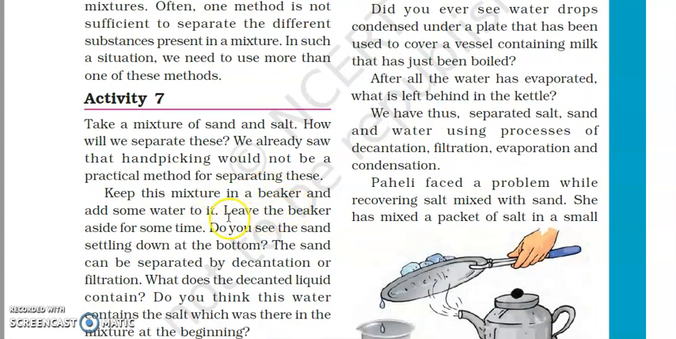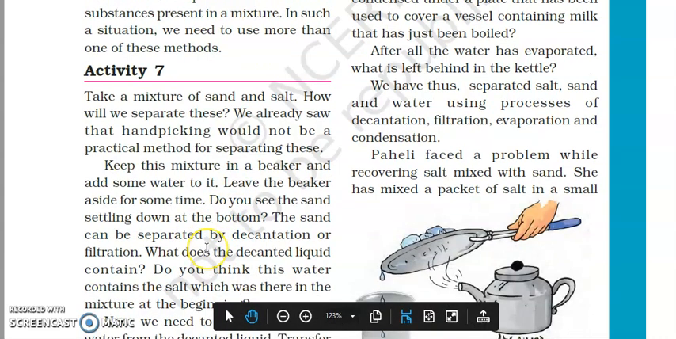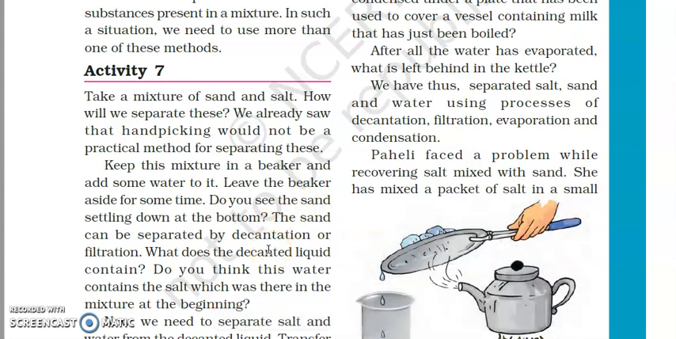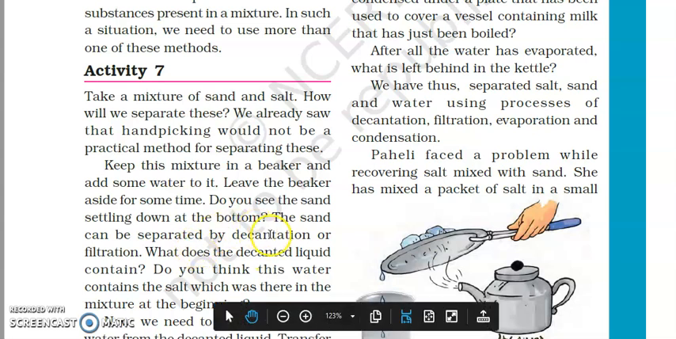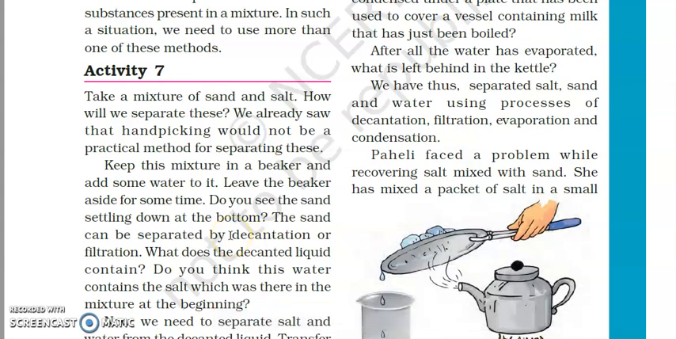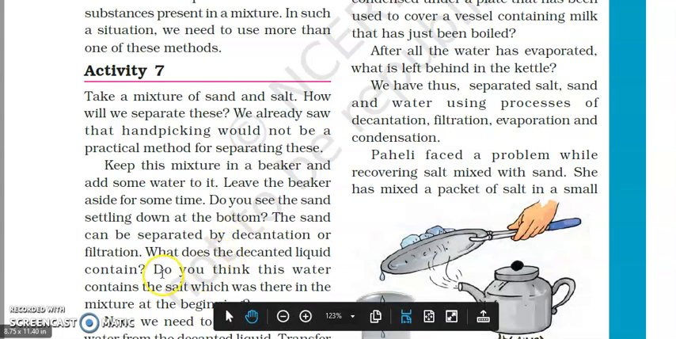You have to take a beaker or a vessel, add some water to it and mix this mixture into it. What will happen? As we know that salt is soluble in water, but sand is not. So sand will settle down. That is sedimentation. And then we will separate the water by the process of decantation. So we have used sedimentation and decantation to separate sand.